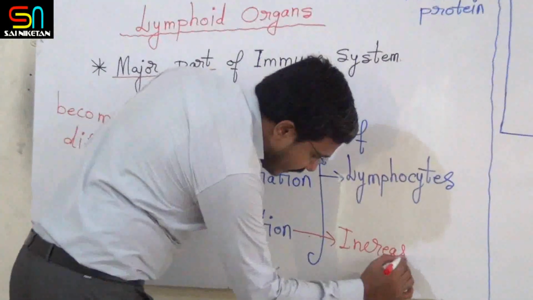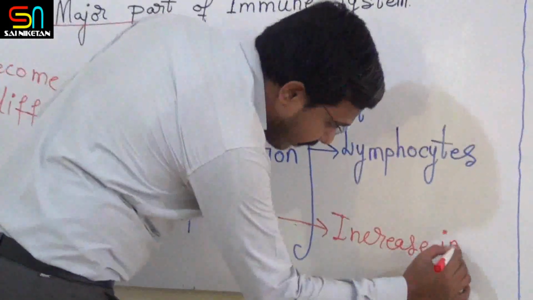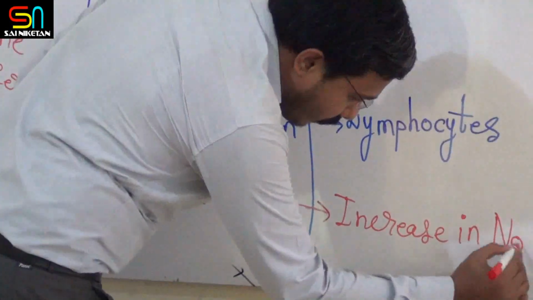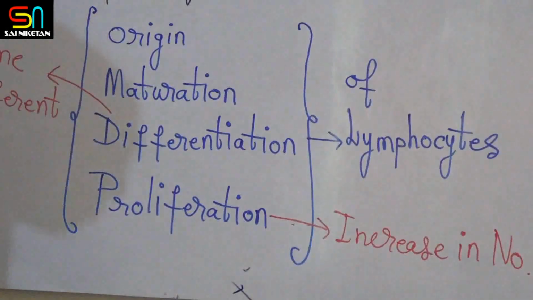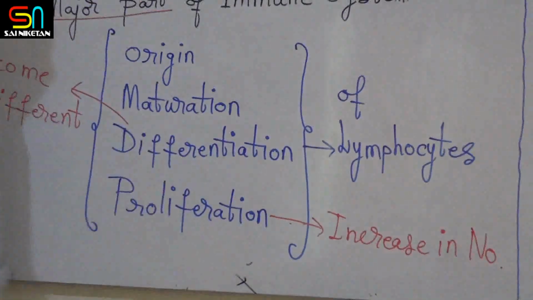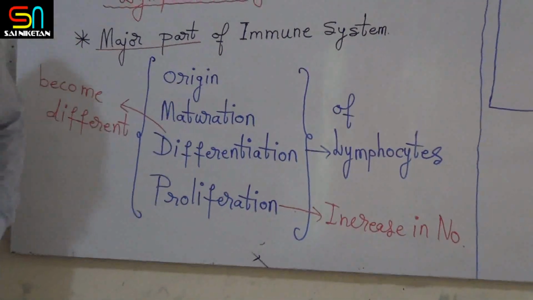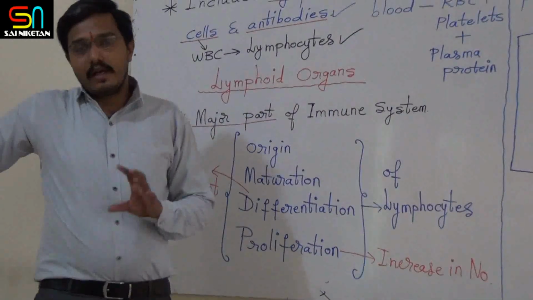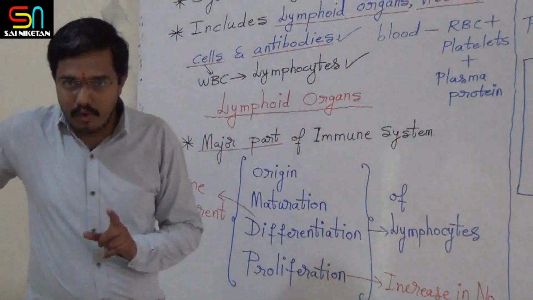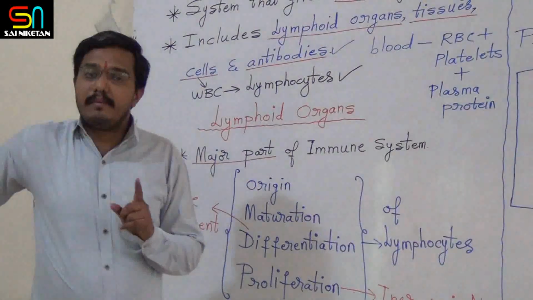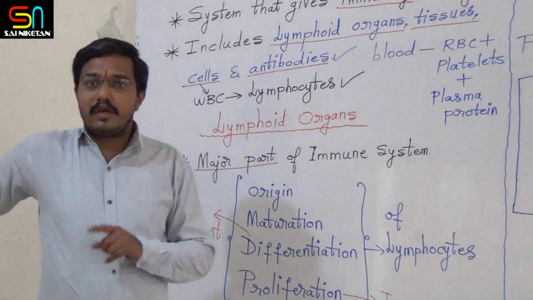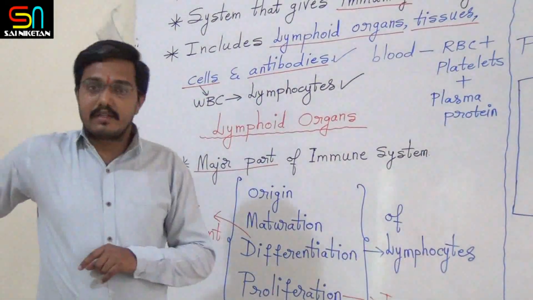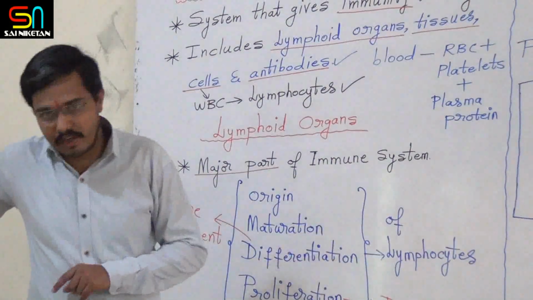Don't worry much. Nenpitkolli dear students, lymphoid organs olagade lymphocytes galu origin agtavu, maturation agutte, differentiation agutte, then proliferation agutte.